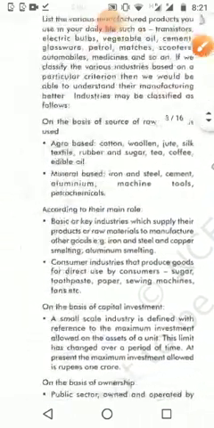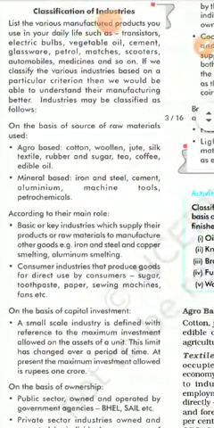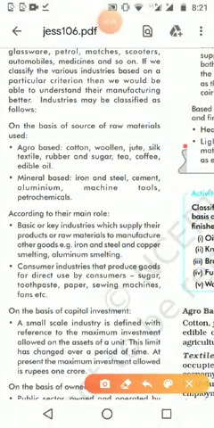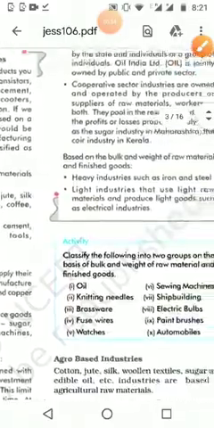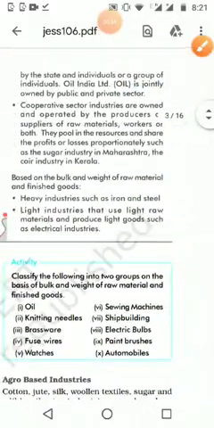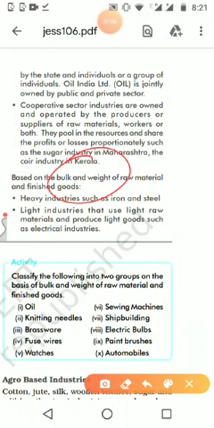So what we studied is the division of industries. First, on the base of raw material. Second, according to the role. Third, according to the capital investment. Fourth, according to the ownership. And the fifth one is according to bulk and weight of the raw material and finished product. We want to understand all these things.